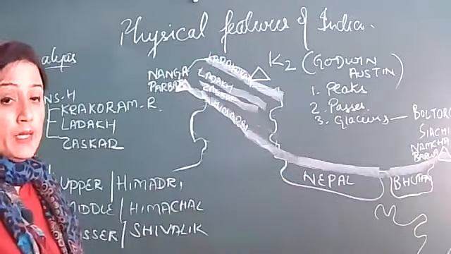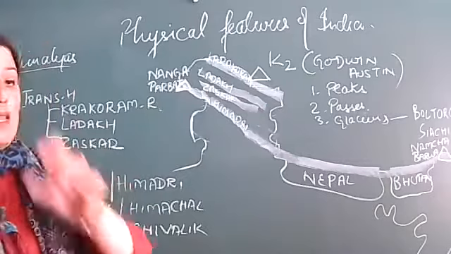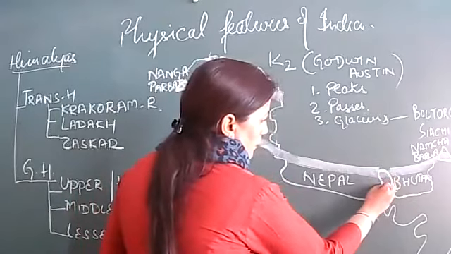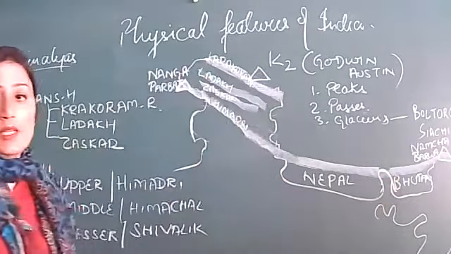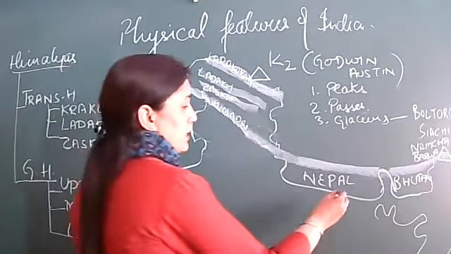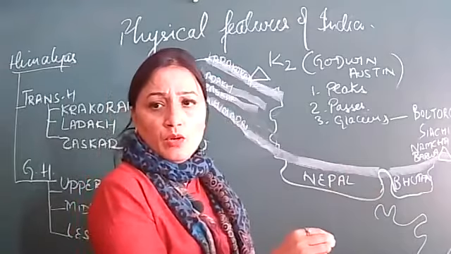Then the highest mountain peak of the world, which is situated in Nepal. Here we have Sikkim, which is one of the states of India. So we are talking about the highest mountain peak of the world.